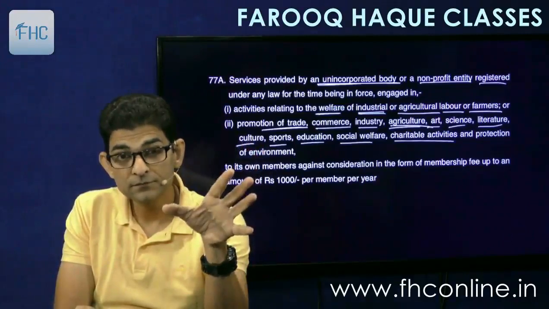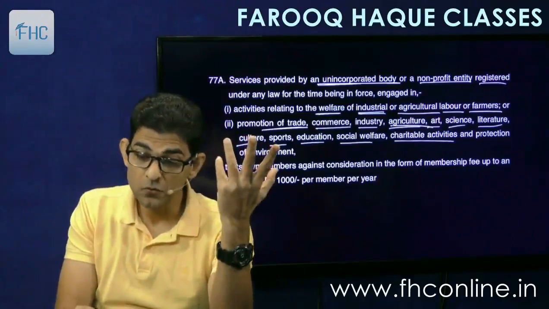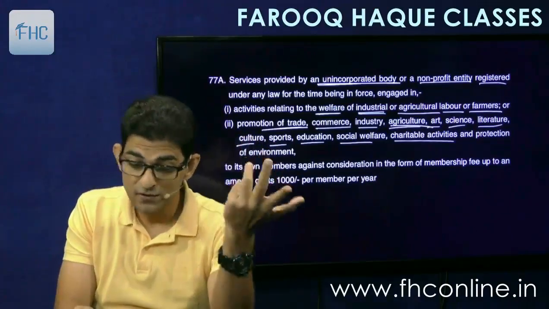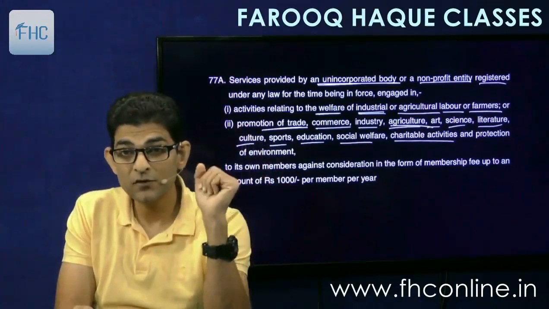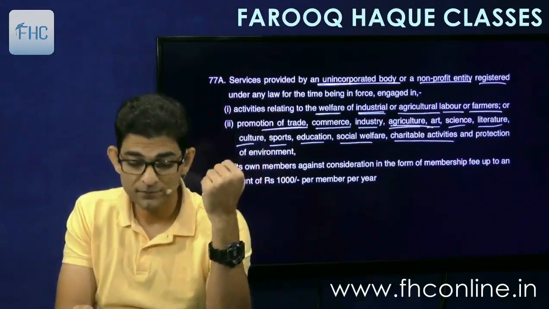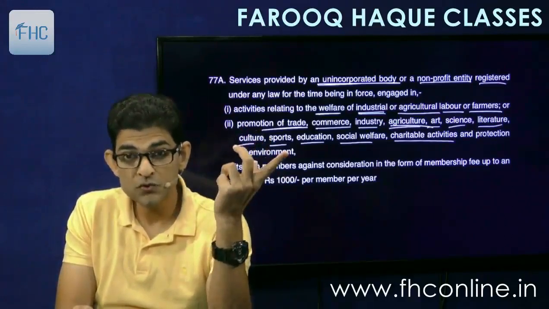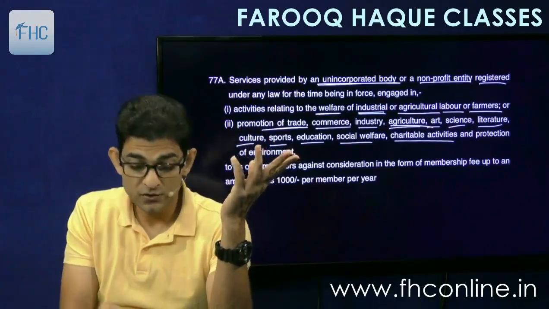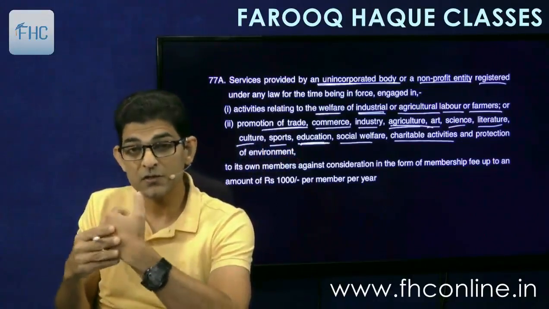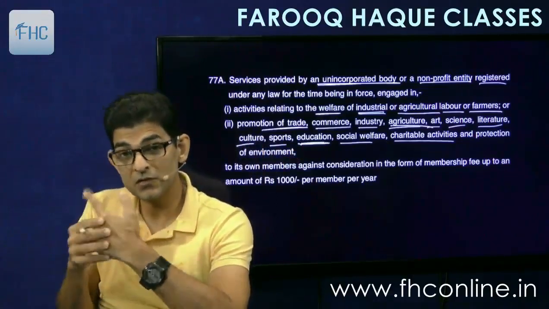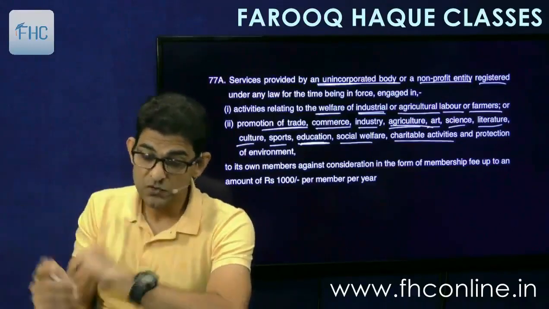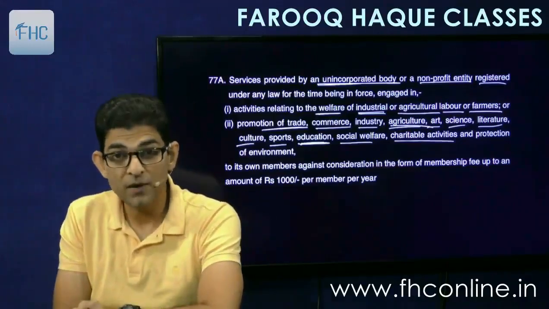Art, I don't remember any, but there can be. Science, literature, like they hold literature festivals, so there might be some association of literature, culture, sports, education. Educational associations are there, a lot of them, teachers associations, principals associations, social welfare associations, charitable activities, and protection of environment.